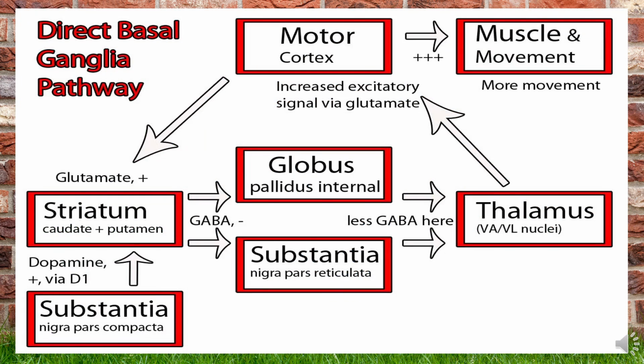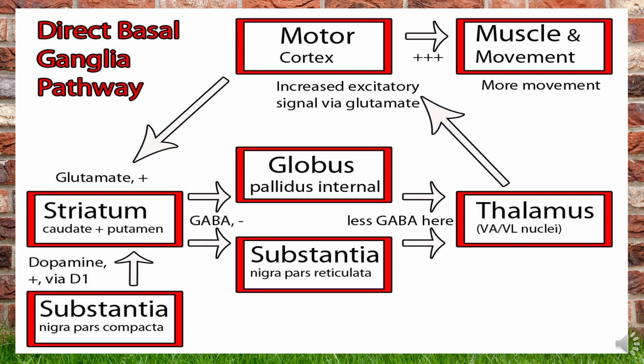Here comes the schematic representation of the direct pathway of the basal ganglia. From the motor cortex, more glutamate is synthesized and it is stimulating the striatum. From the striatum, GABA cell synthesis is going to inhibit the globus pallidus internus and the substantia nigra. The synthesis from the substantia nigra is dopamine that is going to help. It is like a trigger factor for this basal ganglia itself. This is going to have an influence on the striatum as well as the globus pallidus internus.